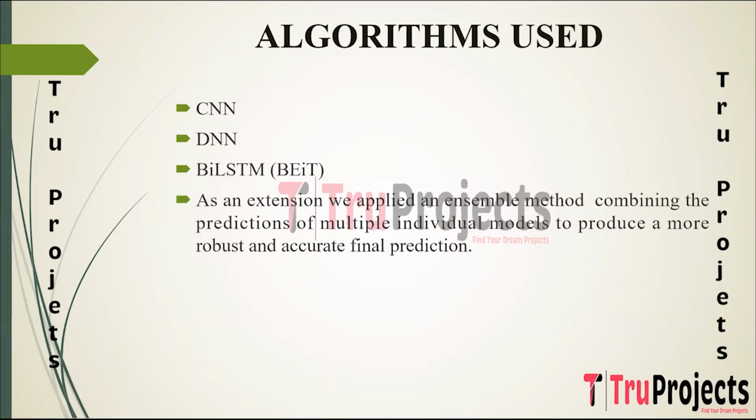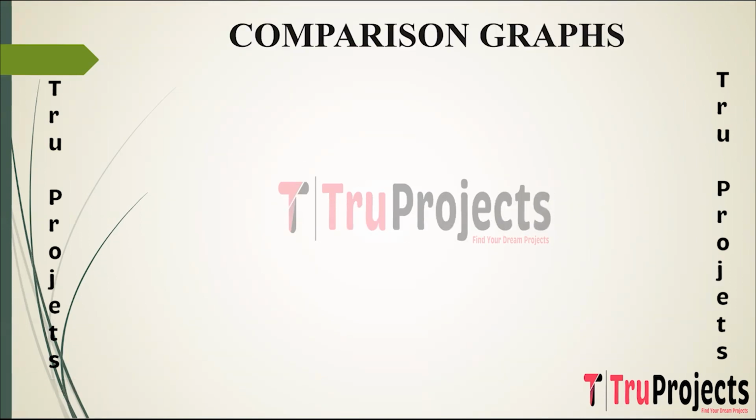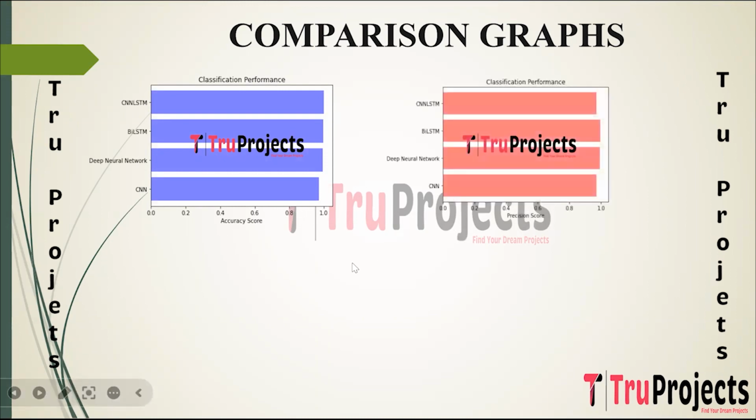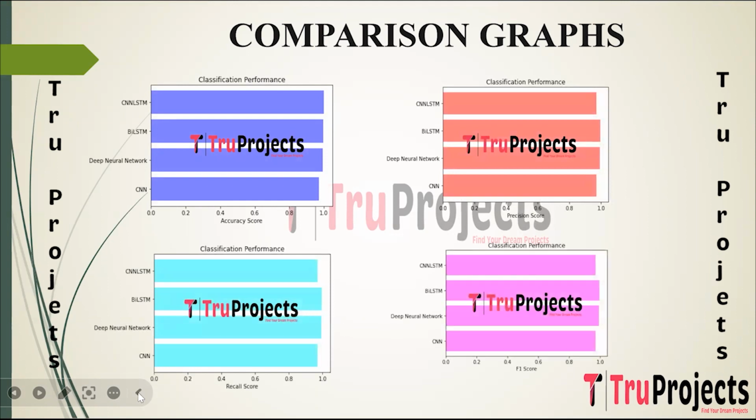As an extension, we applied an ensemble method combining the predictions of multiple individual models to produce a more robust and accurate final prediction. Comparison graphs. Comparison graphs offer a visual breakdown of how a model performs across essential evaluation metrics. Models are compared with the parameters accuracy, precision, recall, and F1 score.